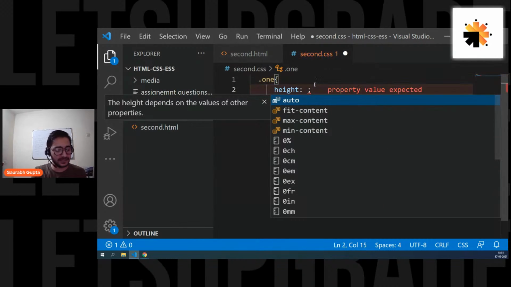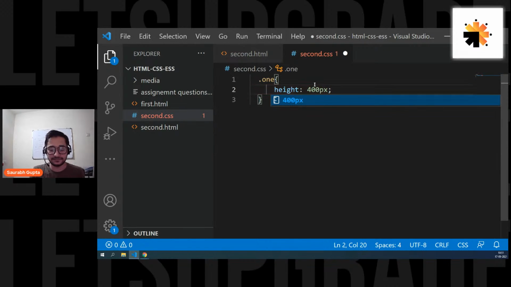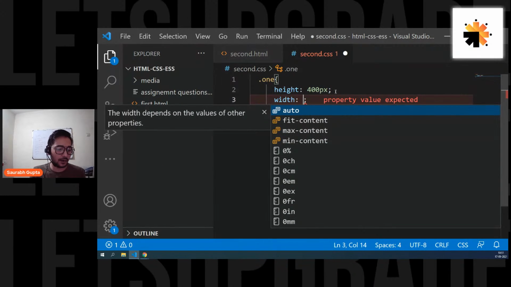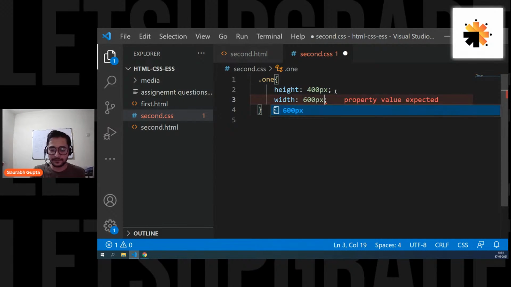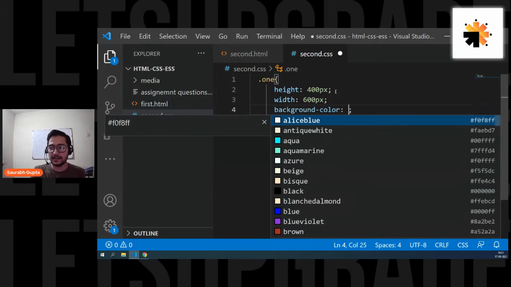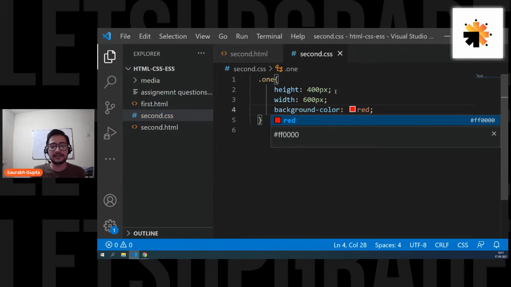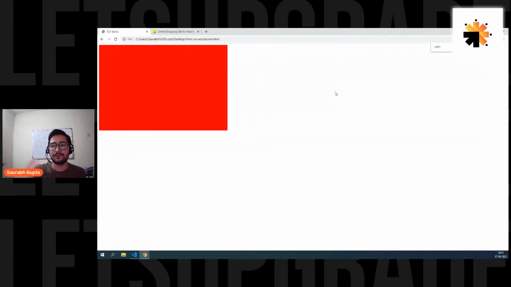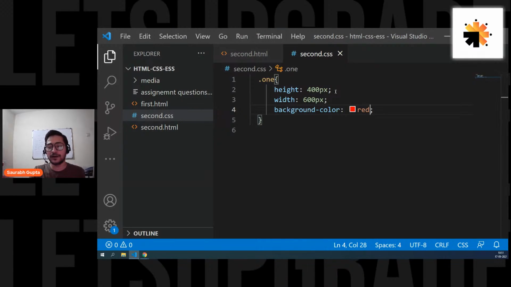It can have a height, right? Because if it is a box, it can have a height. So let's say height 400 pixels. Then let's say width around 600 pixels. And to see it, let's give it a background color of red. And let's see what is the output of this. Oh, I have zoomed my page, so sorry. This is the size. So now I have a box of 400 pixel height and 600 pixel width.